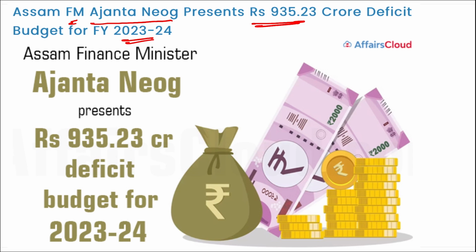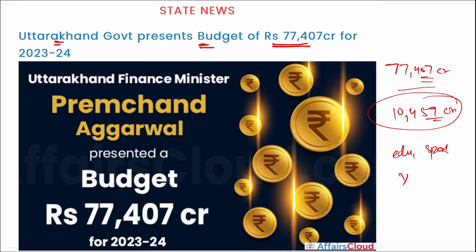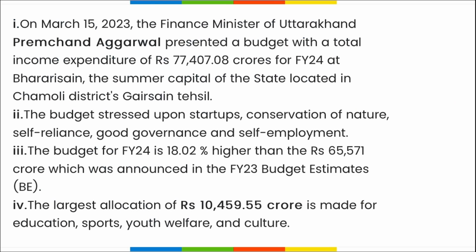Apart from this, Mukhyamantri Awas Yojana will be launched in tandem with Pradhan Mantri Awas Yojana for fiscal year 24, for which 800 crore rupees has been marked. Alright, so remember this was the state budget of Assam and this was the state budget of Uttarakhand.